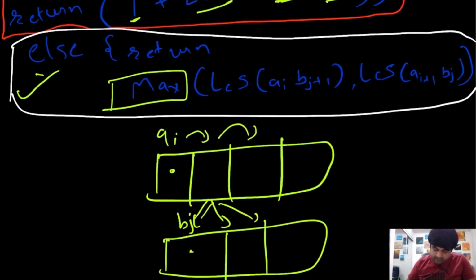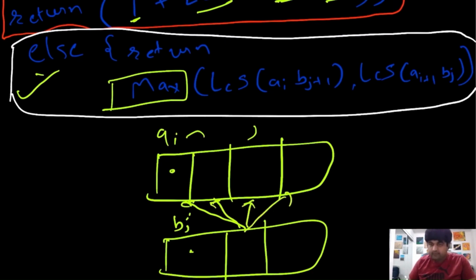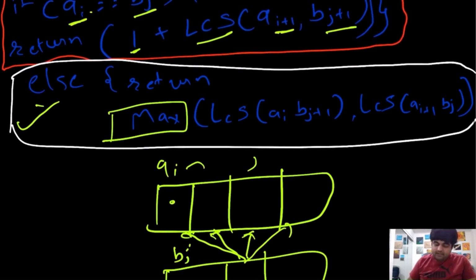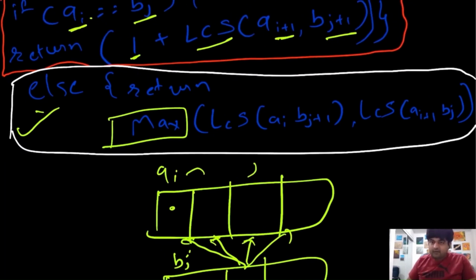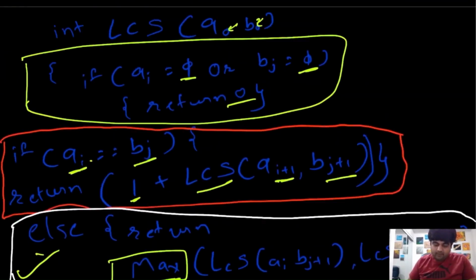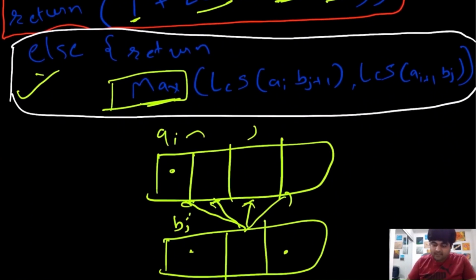If we want to write it in a different manner, we can do the same thing at B over here as well. So if we are at B of J and we don't find a match, we can just go to the next value and keep on checking with A. If we find a match, good. If we don't find a match, repeat the process. So in either case, we need to return the maximum value we have found, because we need to find the maximum longest common substring. So we do A of I and B of J plus 1, or A of I plus 1 and B of J. Whatever is the maximum that we get, we just put it in our result.